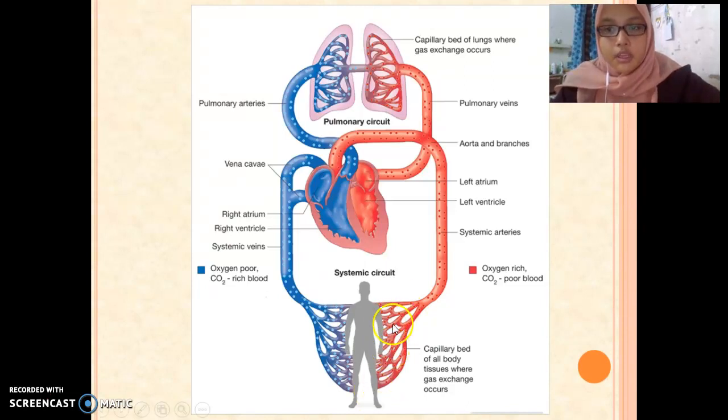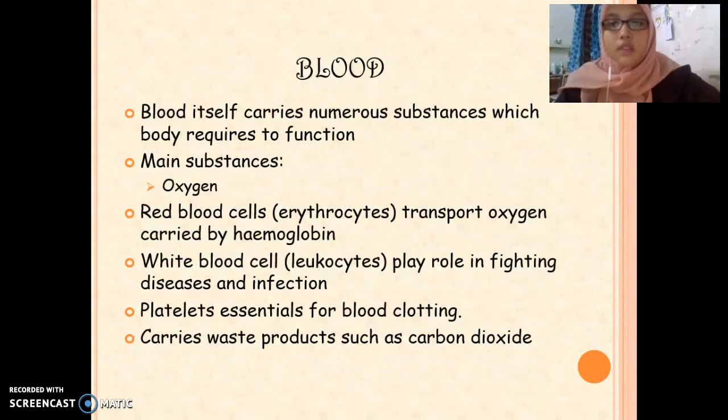The deoxygenated blood then goes back to the right atrium through the vena cava, then to the right ventricle, and is pumped out to the lungs to get oxygen back through the pulmonary arteries, and the cycle continues.